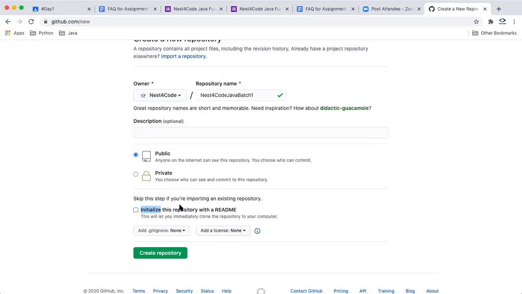So guys, what is a README file? Whenever you create a GitHub repository, the README file will have the basic details for the repository: what it contains, or if it's a project, how to install it and how to use it. All these details you can keep in the README file. Here, for the assignment, you can give basic details about the assignment, and then you just create the repository.